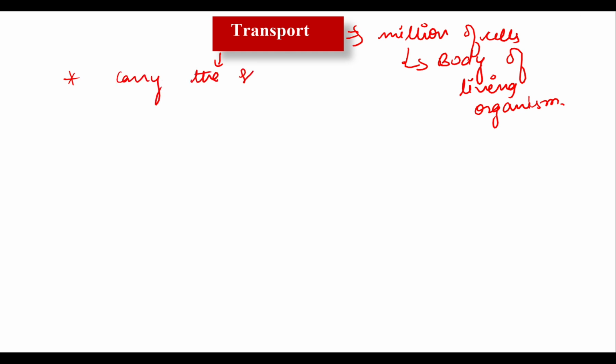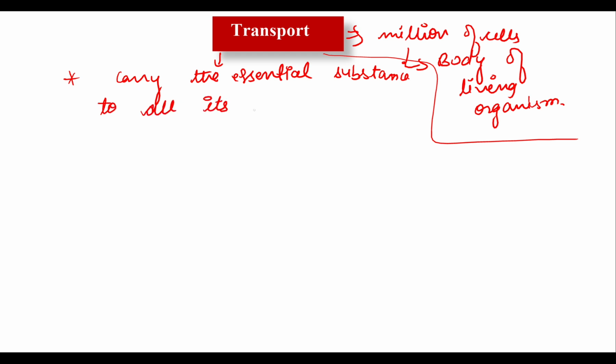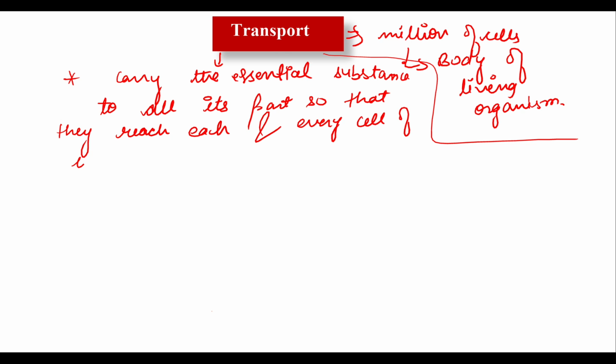the essential substances, meaning food, oxygen, etc., to all its parts so that they reach each and every cell of its body. This is known as transport. In everyday language we call it transport, meaning to carry things from one place to another place.